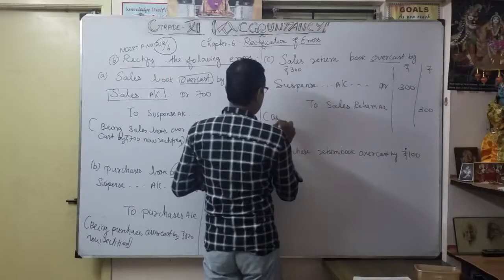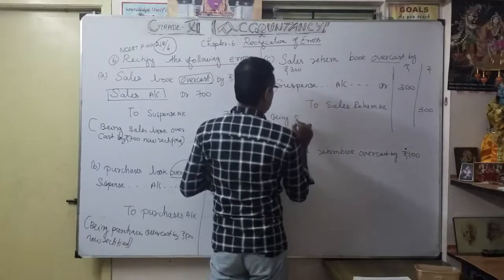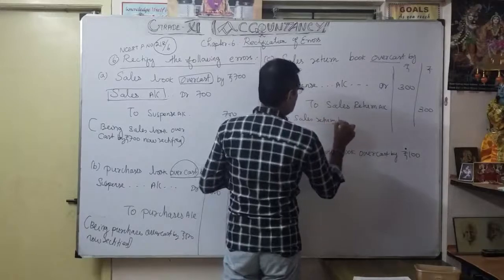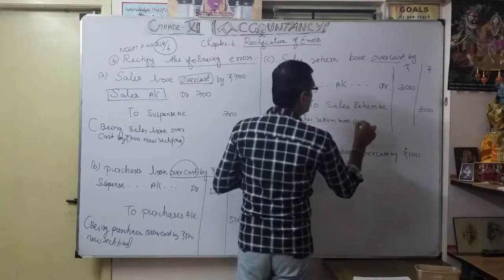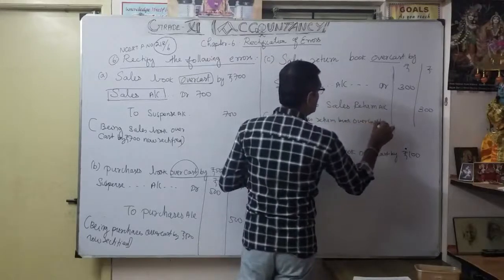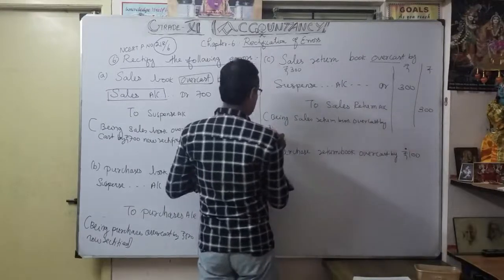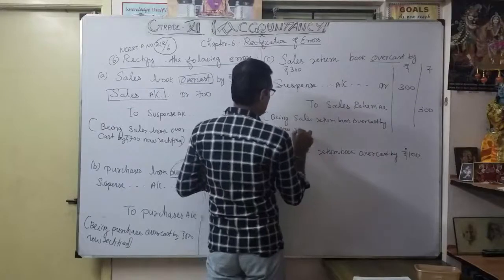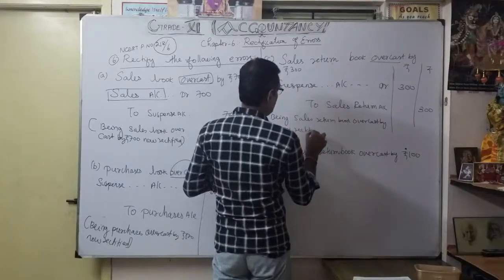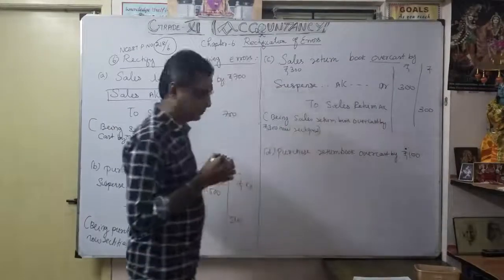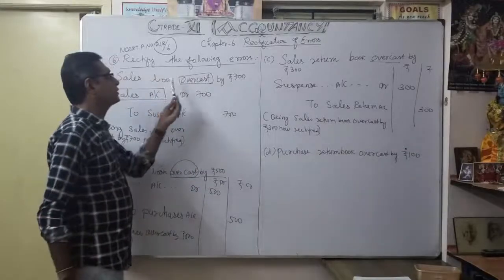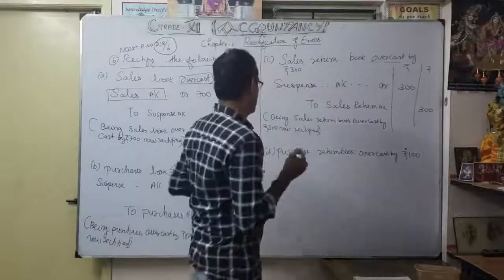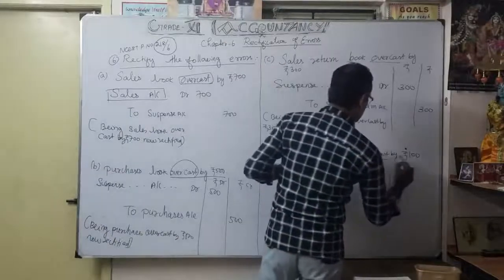Narration: being sales return book overcast by 300. Understood. Always, overcast means you have to give the opposite effect. Now, purchase return book also overcast by 100.